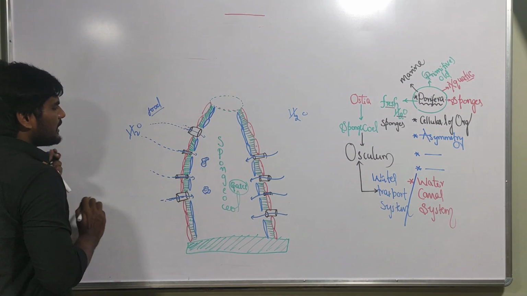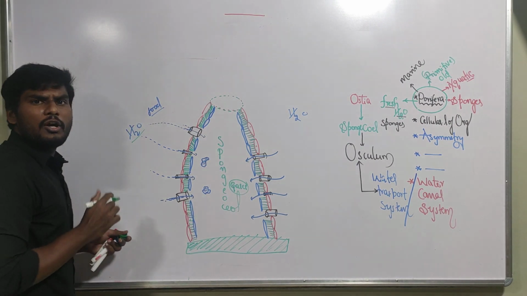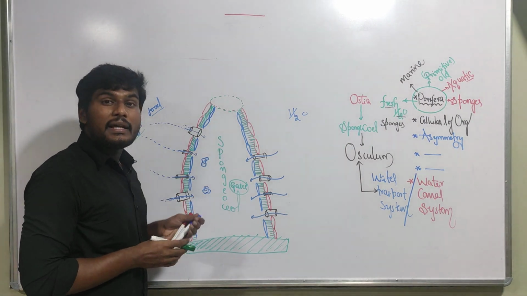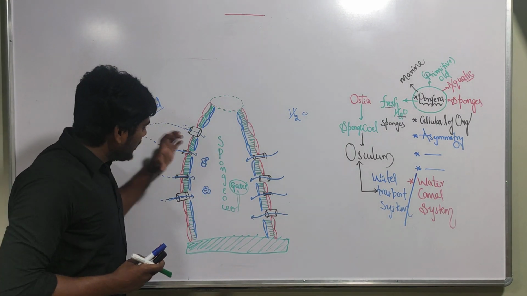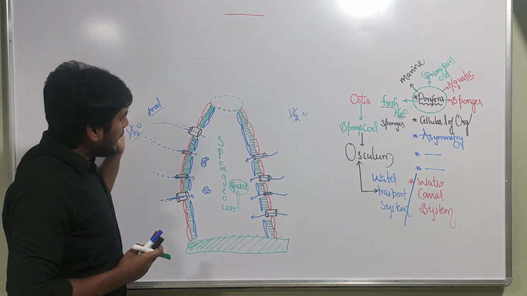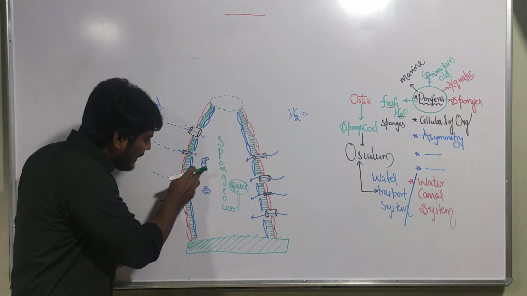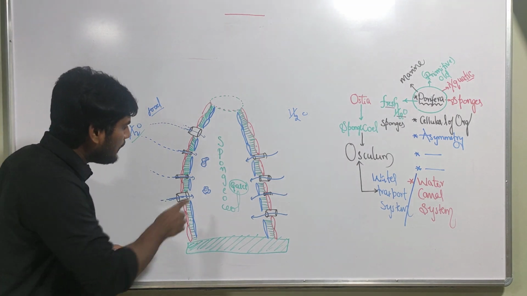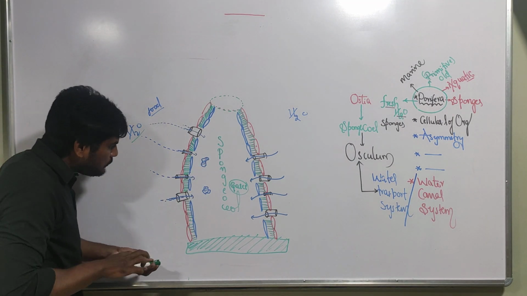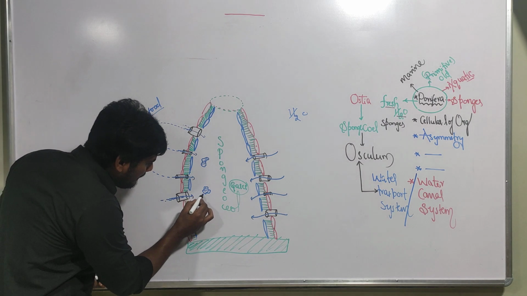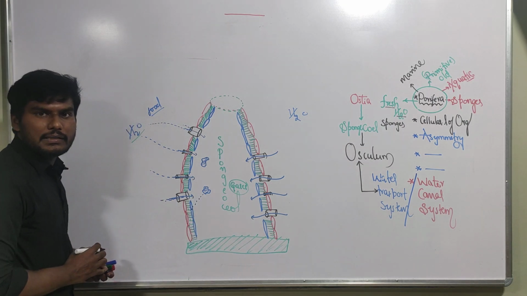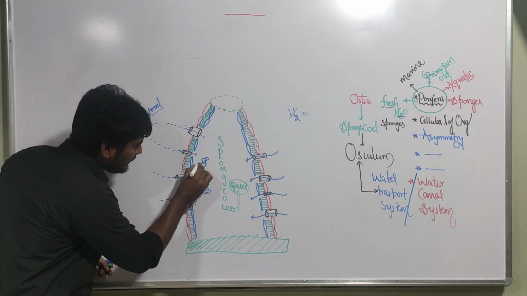Why? Because what is the molecular formula of water? H2O. In that, oxygen is there. Yes, the water is helping in the gathering of food material into the spongocoel and also for the gathering of respiratory gases. The food particle which has entered here is taken up by these cells. The food particles are taken up by these cells.